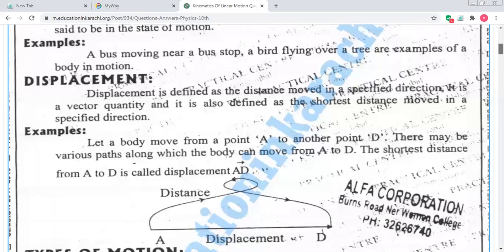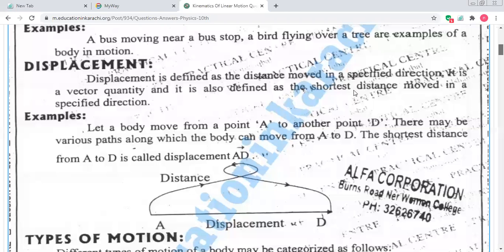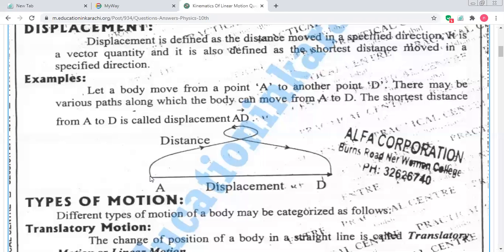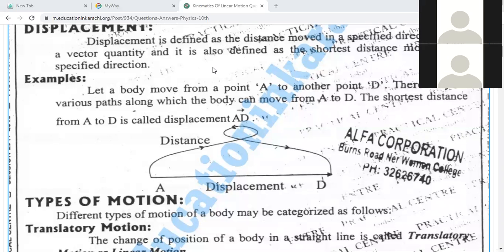No, miss. Okay, explain once again. Let me tell you once again. Displacement is a distance moved in a specific direction. Simple. And you can say shortest distance in a specific direction. Why am I using the specific direction?